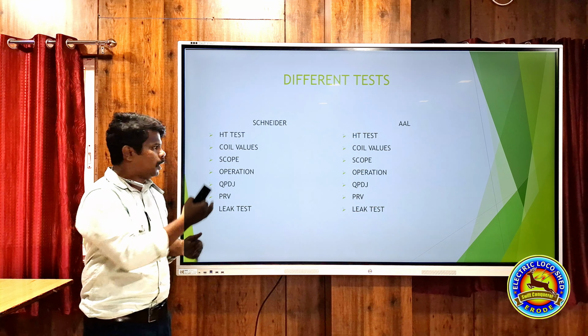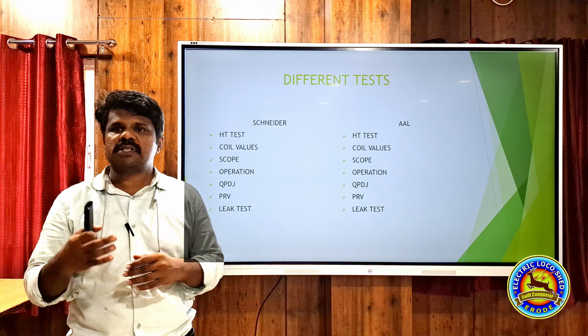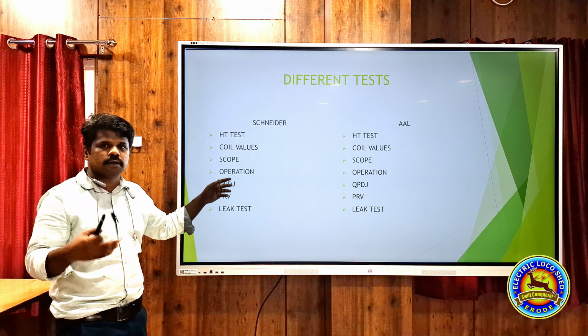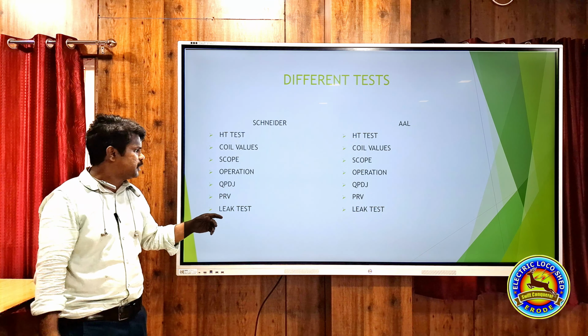Okay. Then operation we will do. What is operation? 200 times operation of coil and VCB closing opening, that will be checked during that test. This QPDJ we have to set it properly. In case of Schneider, it is 3.8 to 4.7. In case of AAL VCB, it is 3.3 to 3.6 bar.